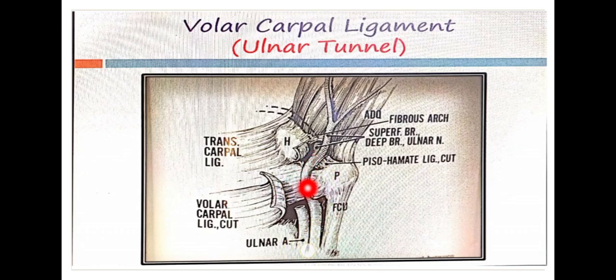It is called the volar carpal tunnel because the tunnel is created by the enclosure of the volar carpal ligament, creating a passage for the ulnar nerve. So it is called the volar carpal tunnel, or otherwise the ulnar tunnel.